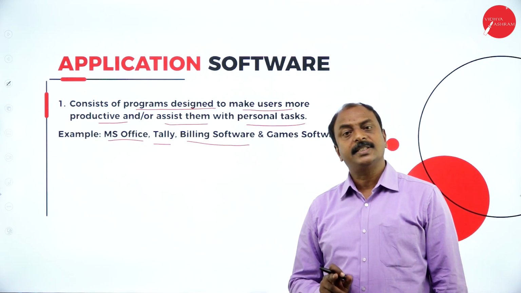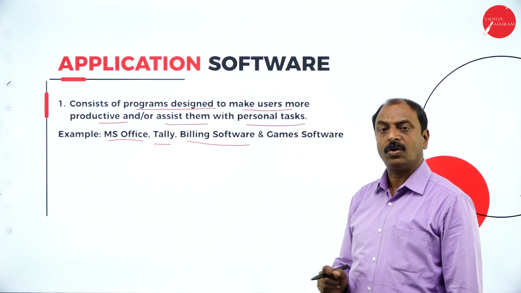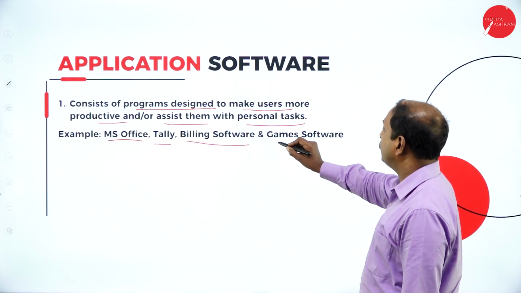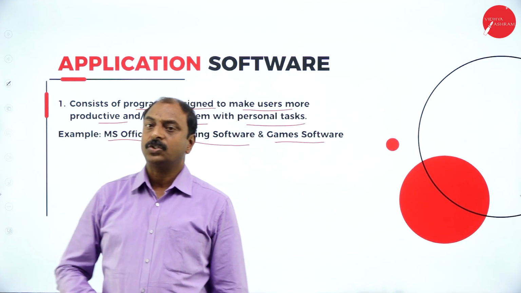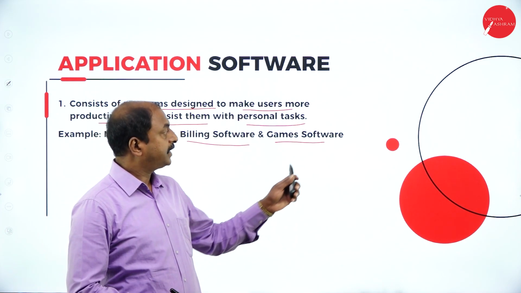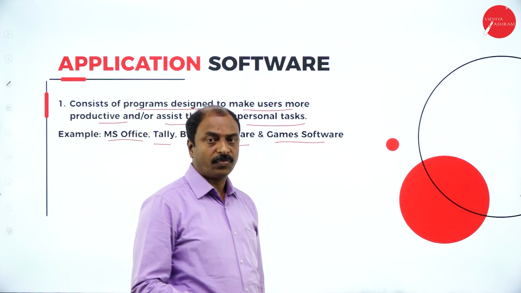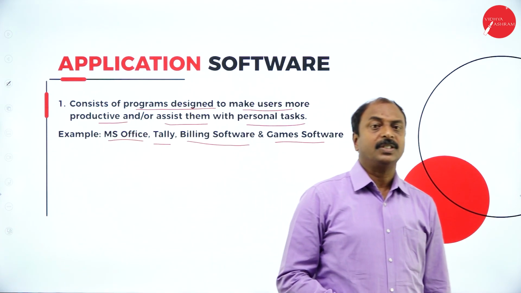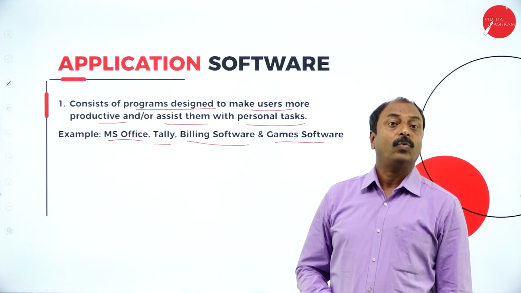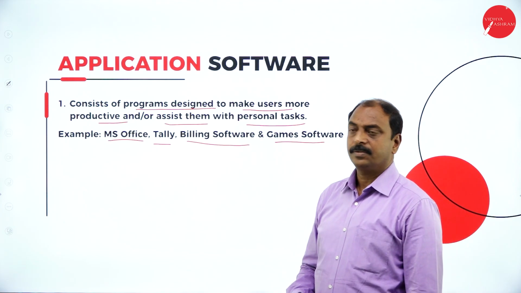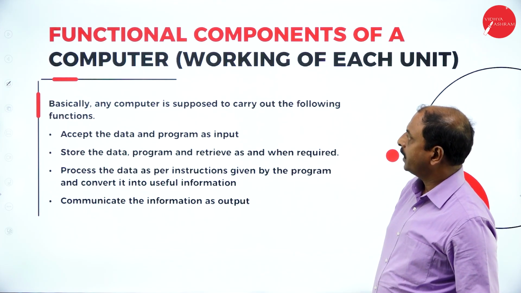That is also an example of application software. And also game software. All of you are very familiar with gaming CDs or software. So this is also an example of application software. Application software is software which has been developed for one particular application. Now let us move on to the next slide.